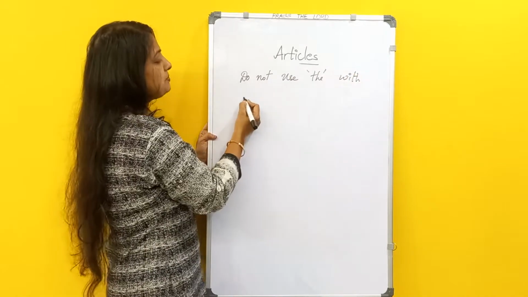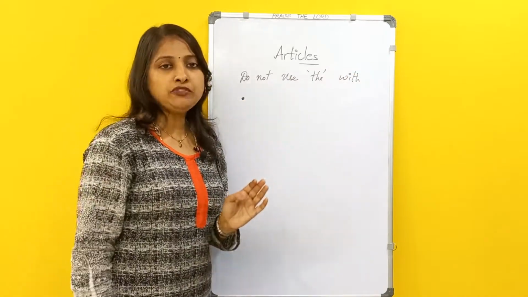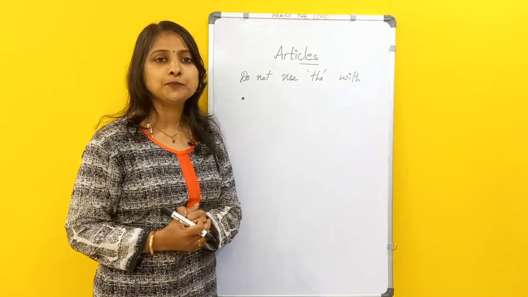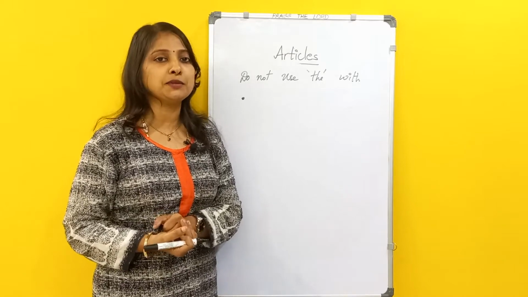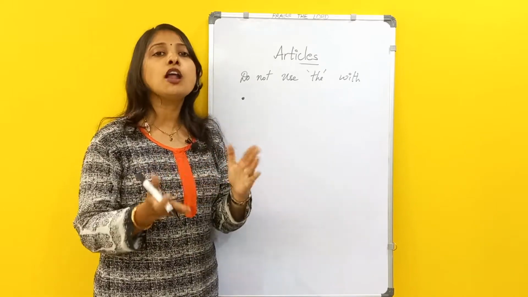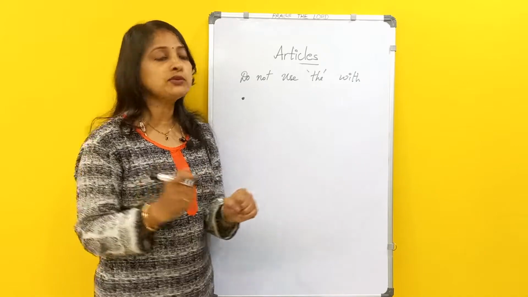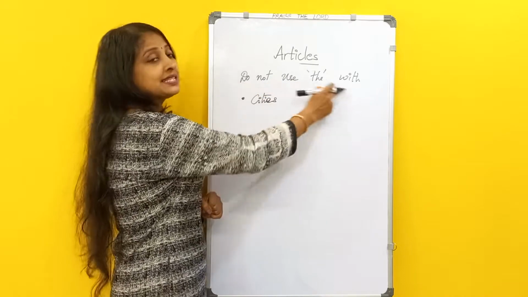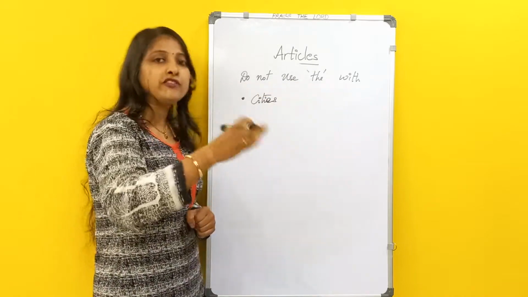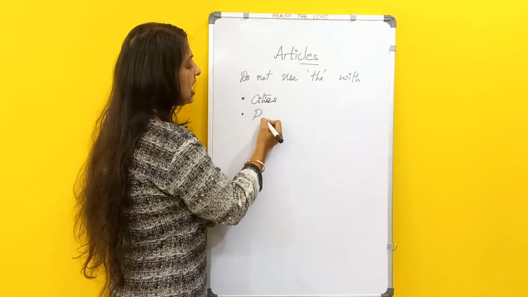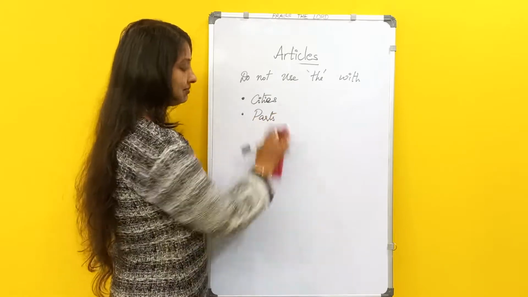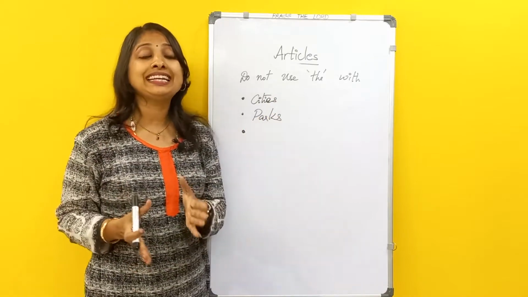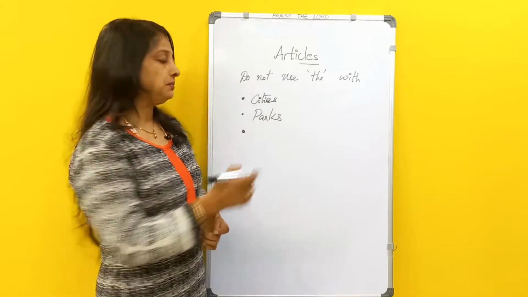Can you give me an example? What is the name of a city? Vishakhapatnam. So do we call it the Vishakhapatnam? No, we'll simply call it Vishakhapatnam. So that means in front of or before the names of cities, you won't be using the. Do not use the with cities, or with parks, or with names of streets even,